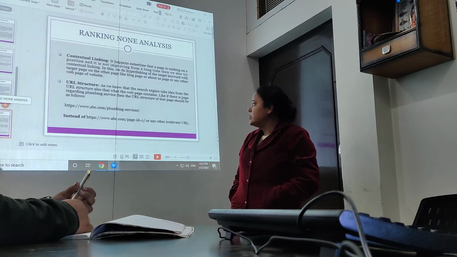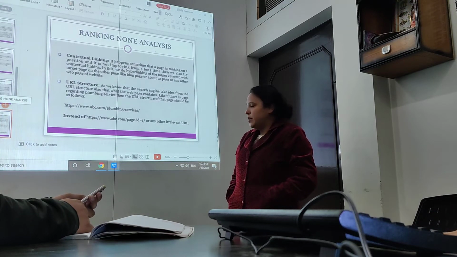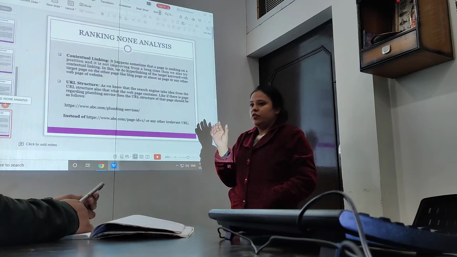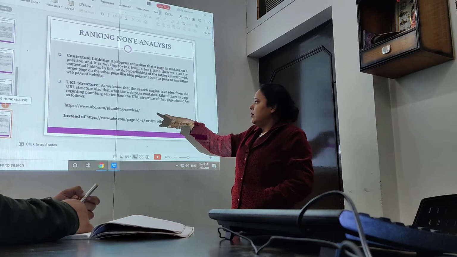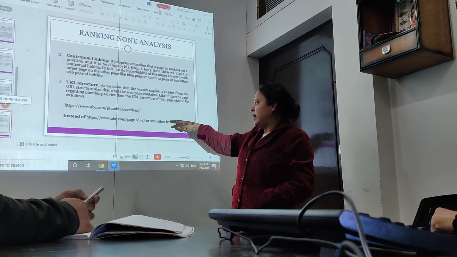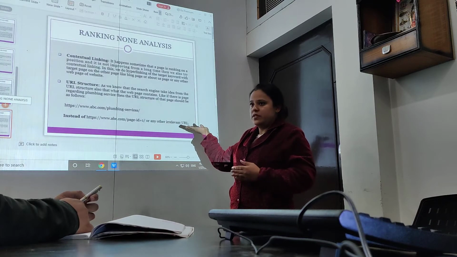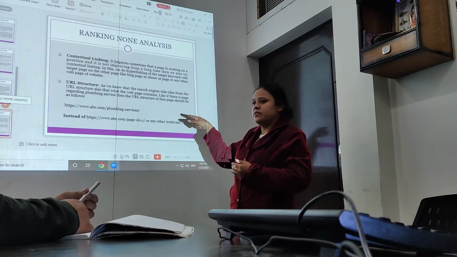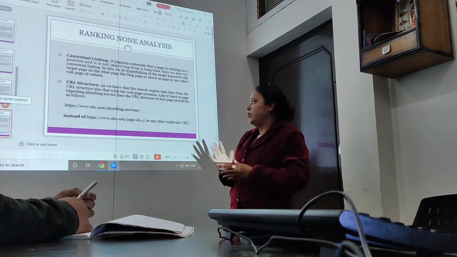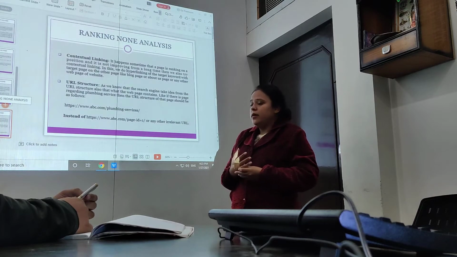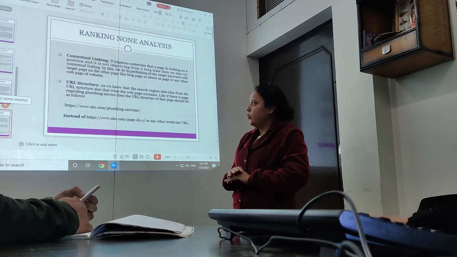One more thing that you can do is optimize the URL structure for the page. Sometimes we have seen that the URL is given in the form of digits or special characters, like the example I have given in the slide: ABC page dash ID equals 1. You can optimize that URL according to the service that we are providing through the page, like the plumbing service we are providing. It would be easy for search engines to better understand your page, so you can optimize the URL structure accordingly to improve the ranking further.